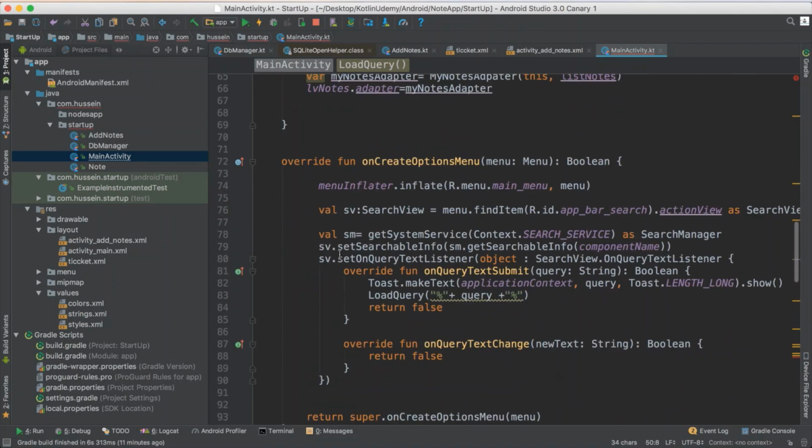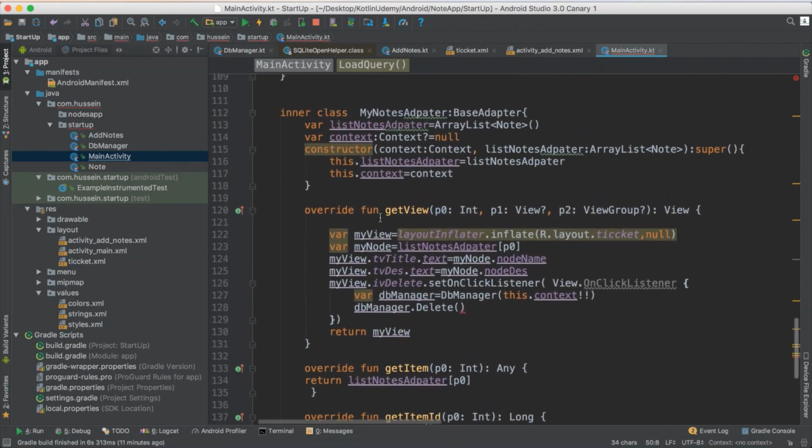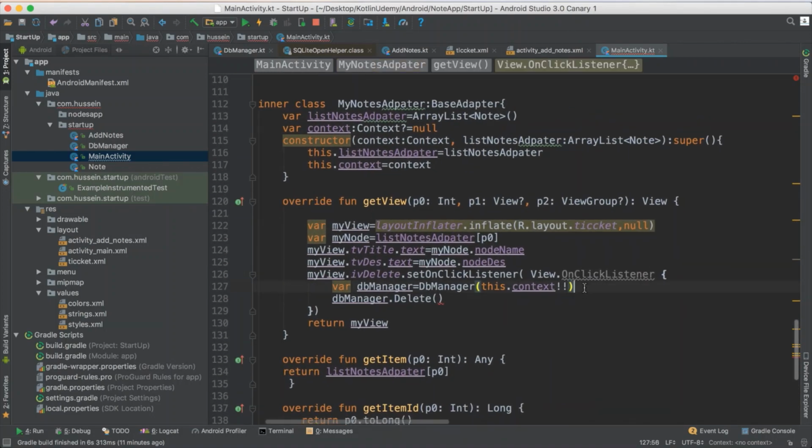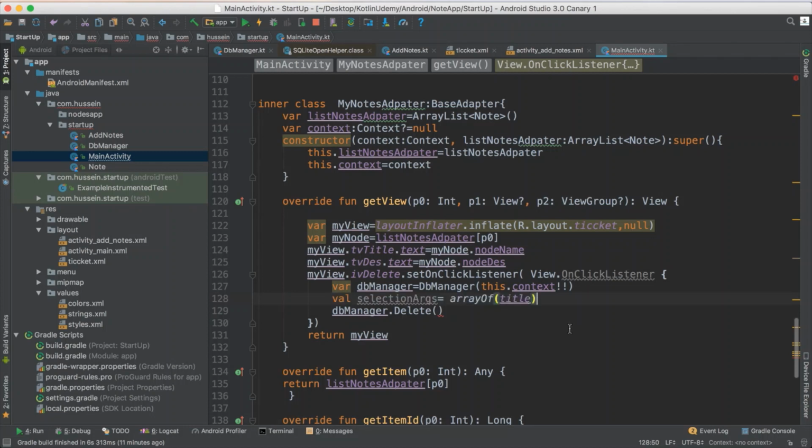What you have, the selection argument. So here, just go back, and this one, define your selection argument. What I want to delete, I want to delete according to the ID, but for now I want to delete the ID of the selected object, which is this one, my notes. So my notes dot ID, according to the ID.